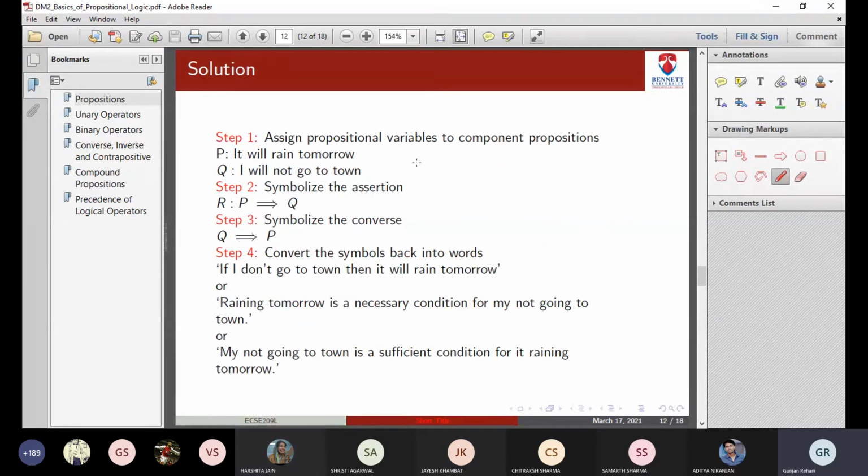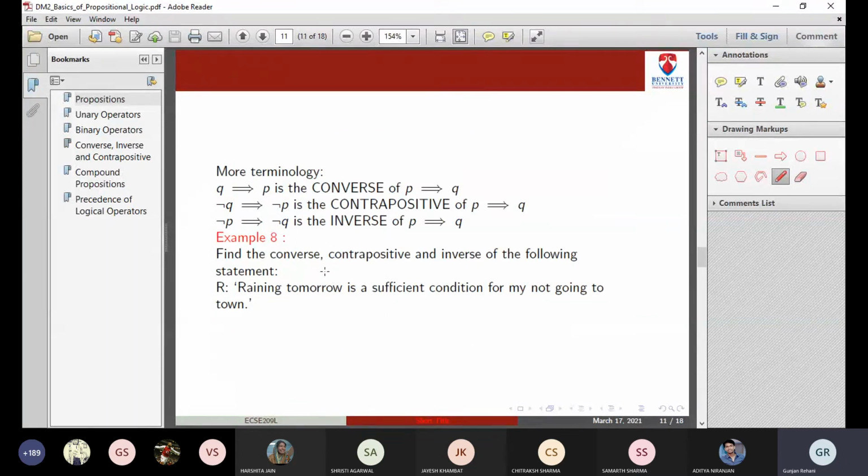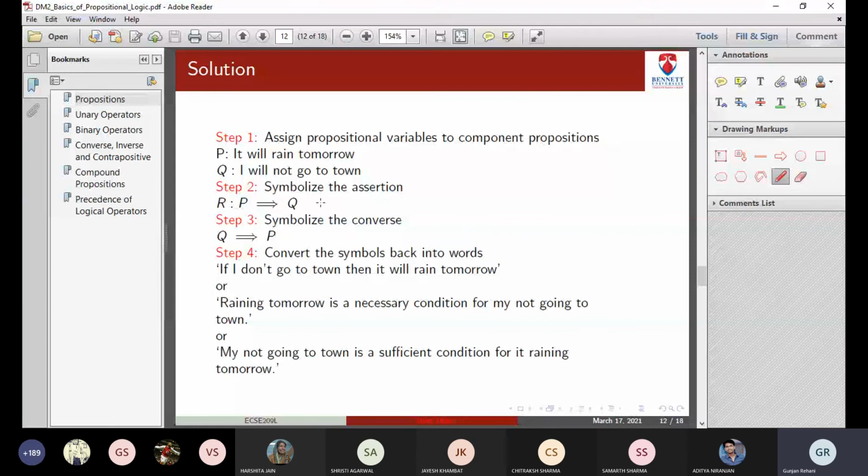So first identify what is P, what is Q. We should write propositional variables in small letters; here it is written in capitals, but you should always write it in small. So p says it will rain tomorrow. q says I will not go to town. Now what do we need to find? We need to find the converse, contrapositive and inverse, right? So p and q we have identified, and this is of the form p implication q.